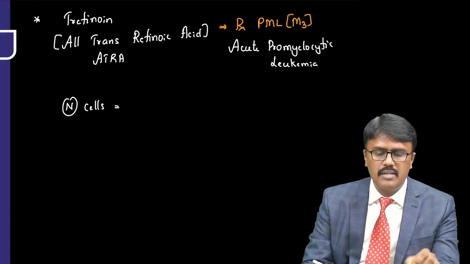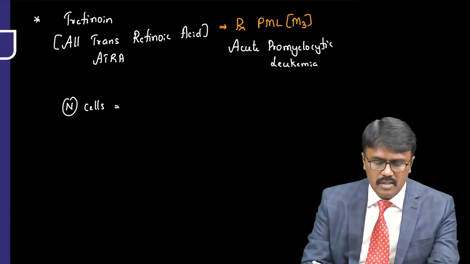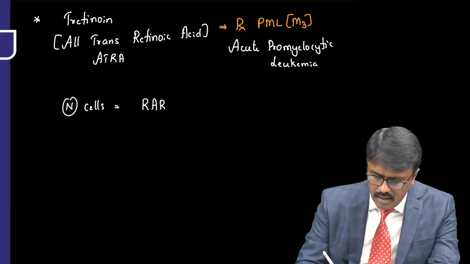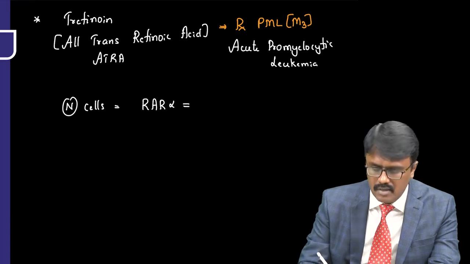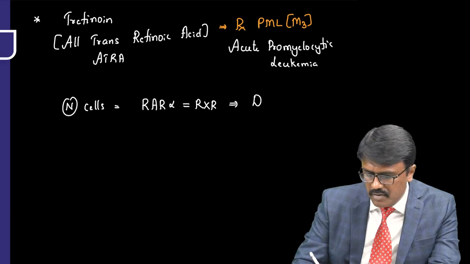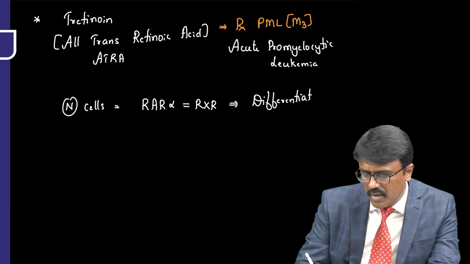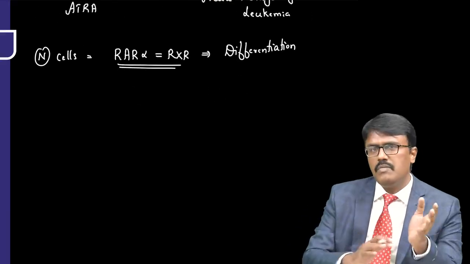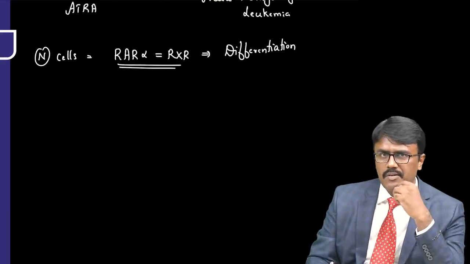We have a nuclear receptor, RAR alpha, which binds with RXR, and that leads to differentiation of cells. So the myeloblast will become the mature one if this is normal, and we will have the normal cells coming to the circulation.